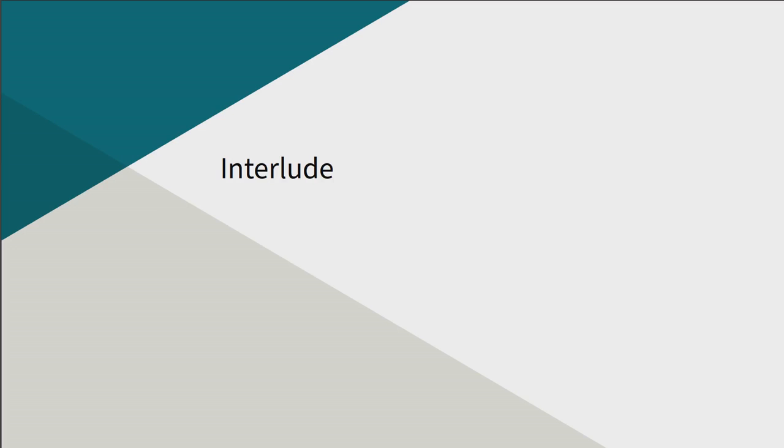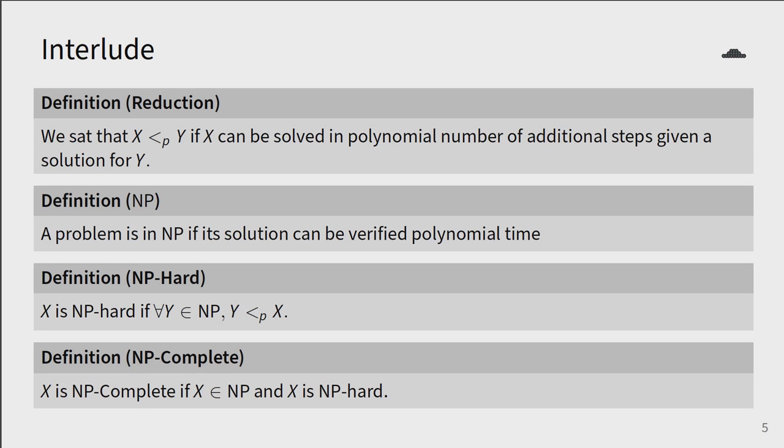I'll quickly review some basic definitions from complexity theory. We say that a problem X is reducible to Y if arbitrary instances of problem X can be solved using a polynomial number of standard computational steps plus a polynomial number of calls to a black box that solves problem Y. Note that this is a transitive property, as X is reducible to Y and Y is reducible to Z implies that X is reducible to Z.